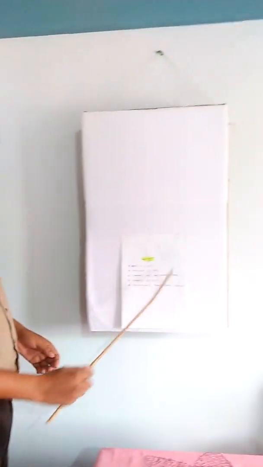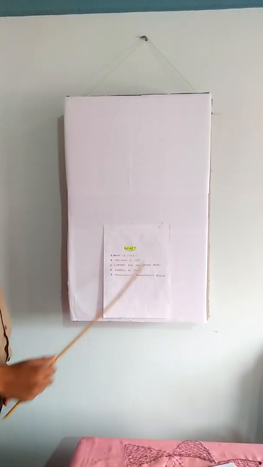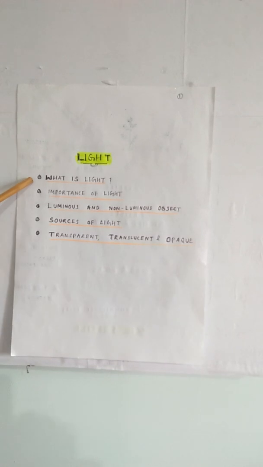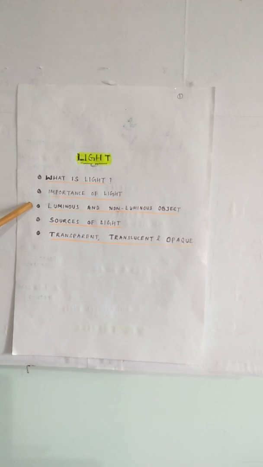Today we are going to discuss a new topic: light. So here are the subtopics that we are going to discuss today. They are: what is light, importance of light, luminous and non-luminous objects, sources of light, transparent, translucent and opaque materials.